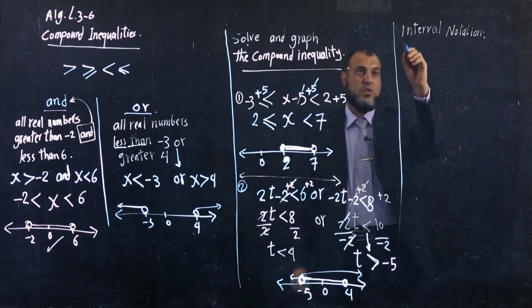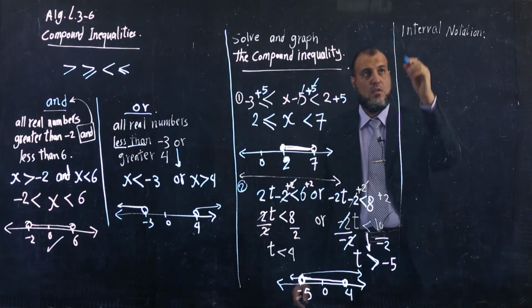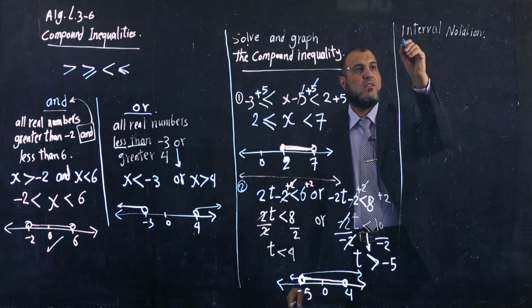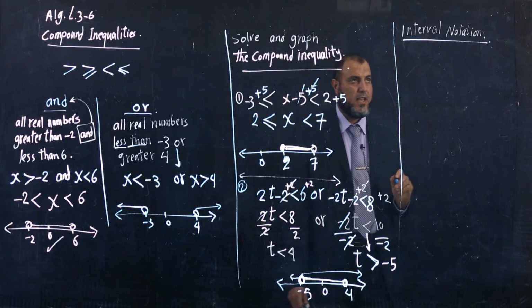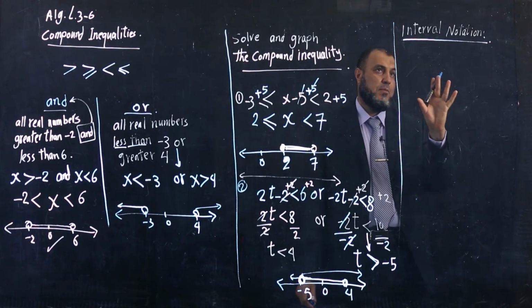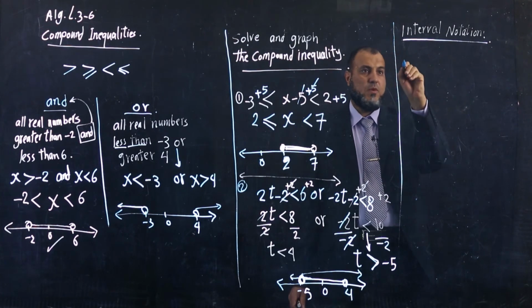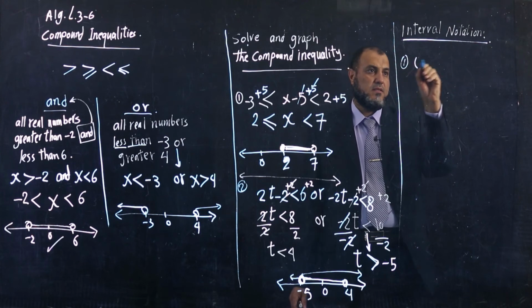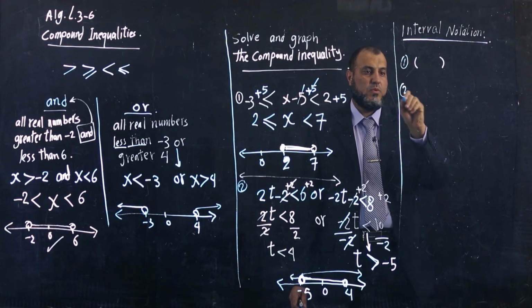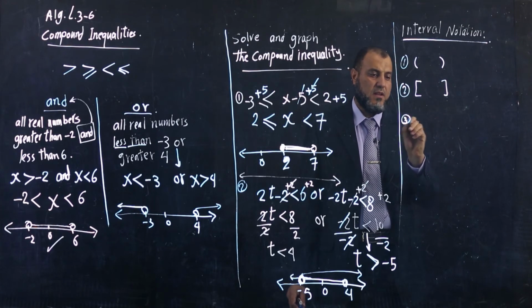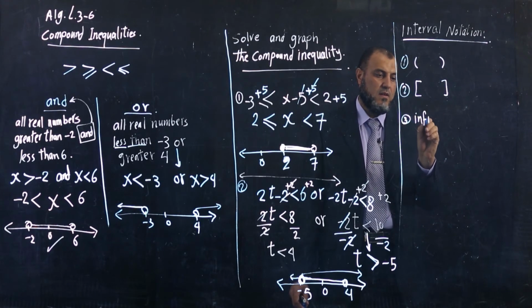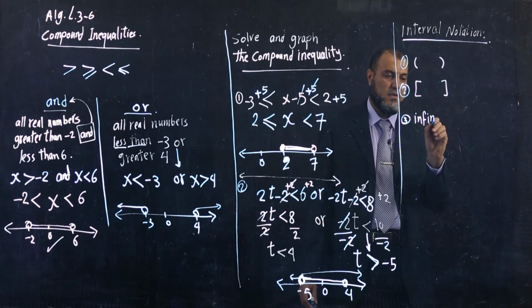But we focus on interval notation. So we have 3 symbols of interpretation: number one, like this; number two, this symbol; and number three, infinity.